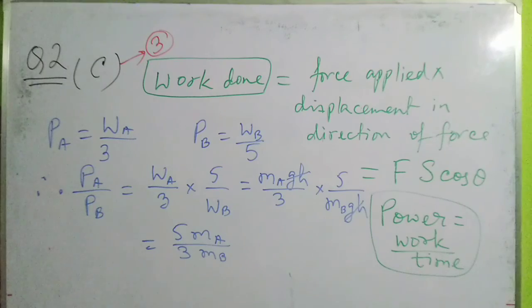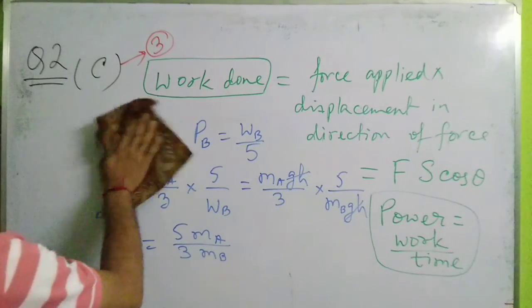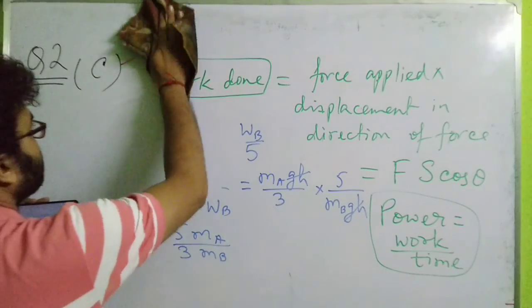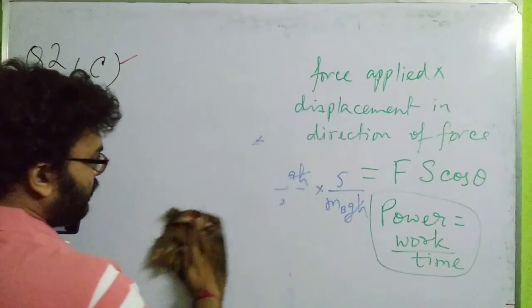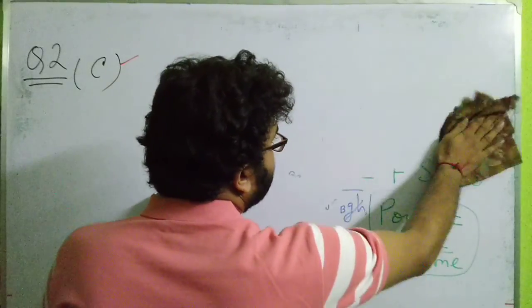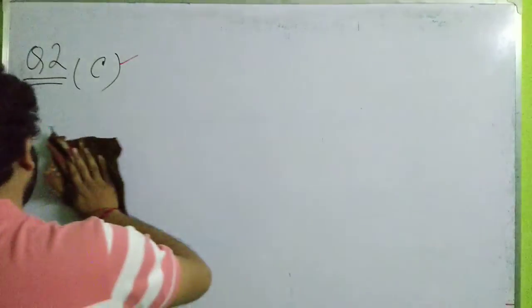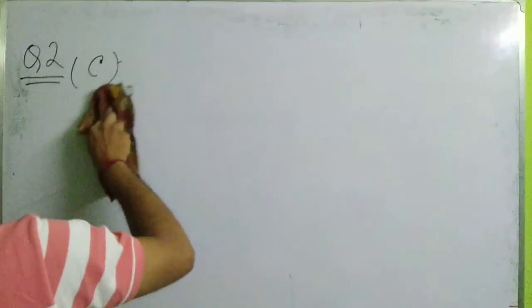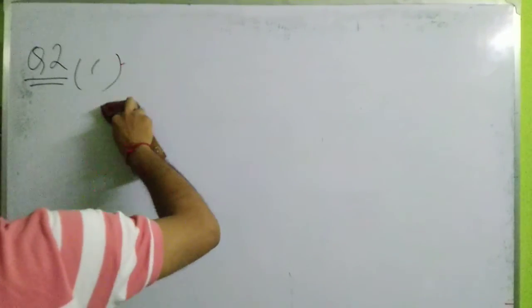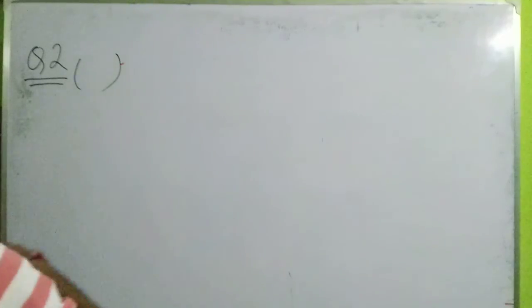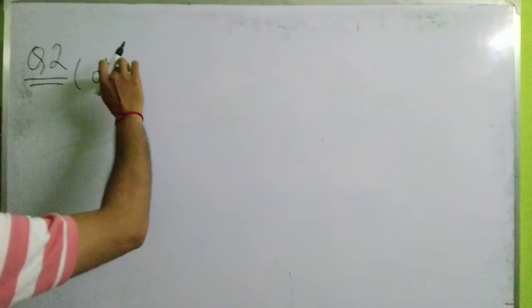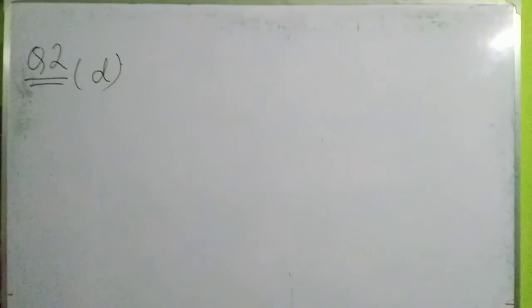Question number 2D. Okay, so this is also a numerical problem. Let us come to the next problem, 2D. If you have not noted the problem, or if you need to see it once again, just pause the video or move it back a little bit and watch the solution. I think the theory will be very clear to you. So now let us come to question number 2D. What has been the question given here?